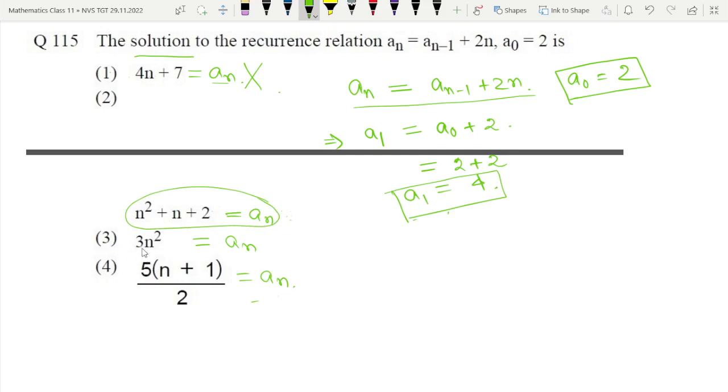Now in the third option, if you put n is equal to 1, you will get 3. So this option is also not correct. a1 is equal to 3, that is not correct. Now in the fourth option, if you put n is equal to 1, then you will get 5 into 2 divided by 2, that is equal to 5 itself. So a1 is equal to 5, that is also not correct. So a1 is equal to 4 is satisfied only by option 2. So option number 2 is the correct answer for this question. Have you got the trick? So for 115, option number 2 is the correct answer.